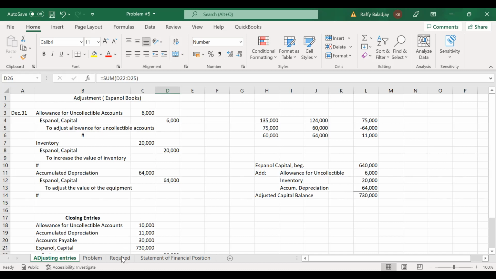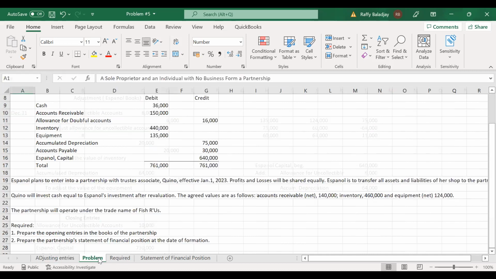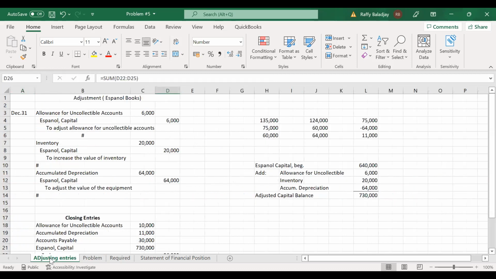The second adjustment is pertaining to your inventory. As you can see, the recorded inventory is 440, but then it should be recorded at 460,000. So it means you're going to increase the value of your inventory. So since inventory has no contra asset, you will adjust directly to the asset account. This is your adjustment. You will debit inventory 20,000, and then you will credit Hispanol capital 20,000.